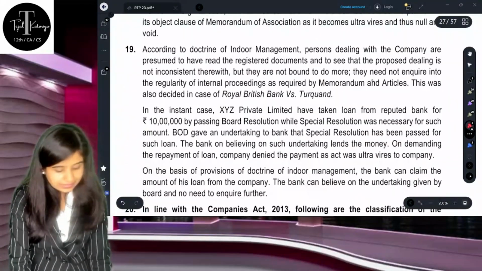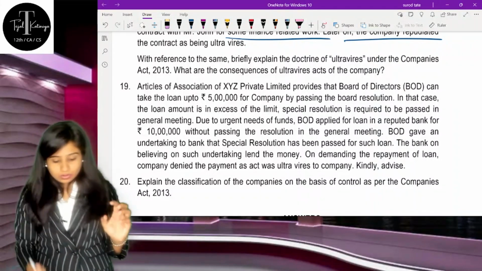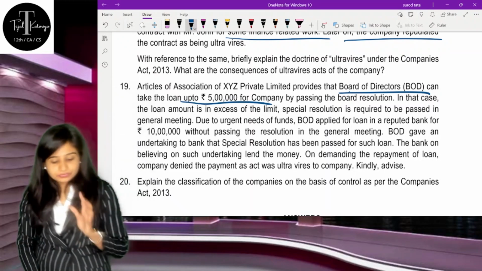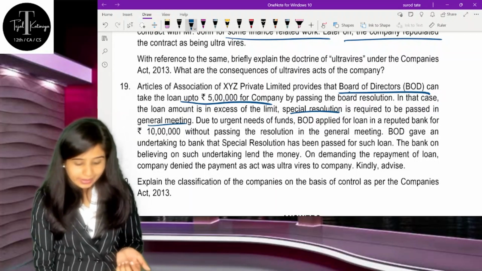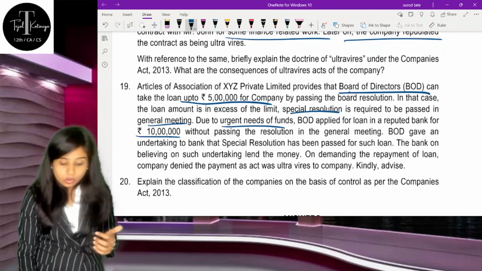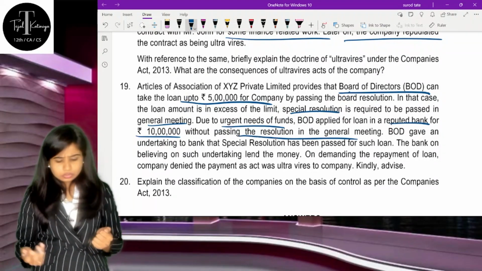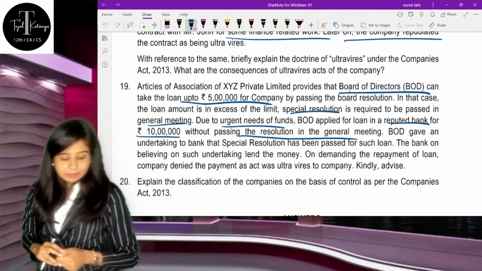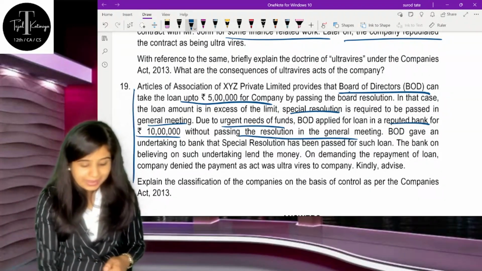The next question, the second last question, is question number 19. The board of directors is given the power to take a loan, but only up to rupees 5 lakh, and for this they are supposed to pass a special resolution in a general meeting. But because of the need for funds, the board takes a loan from a reputed bank worth rupees 10 lakh by passing a resolution. Because this 10 lakh is beyond the limits specified in the special resolution, the question is whether the bank can recover that amount or not.